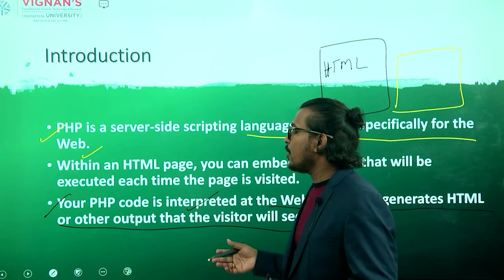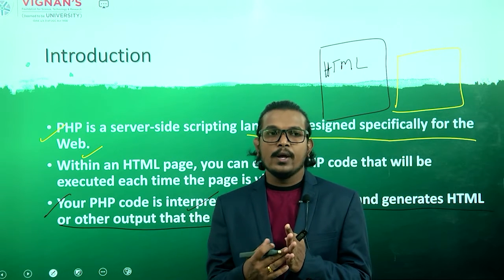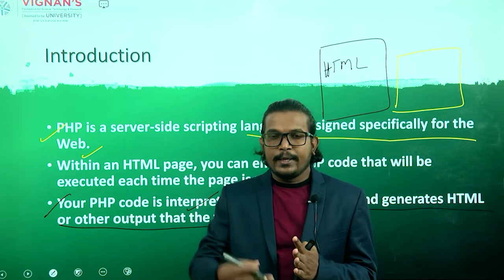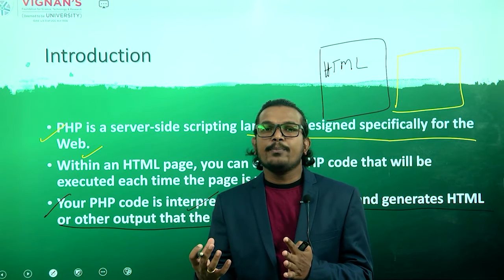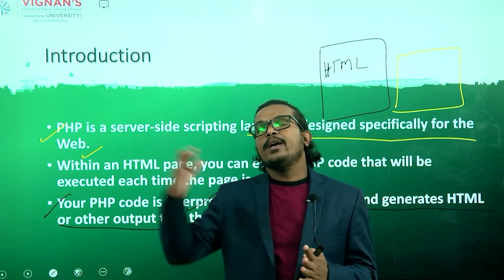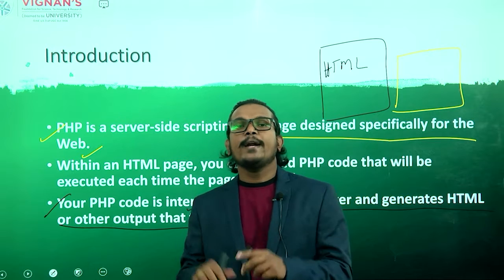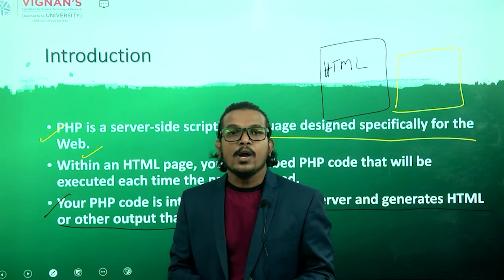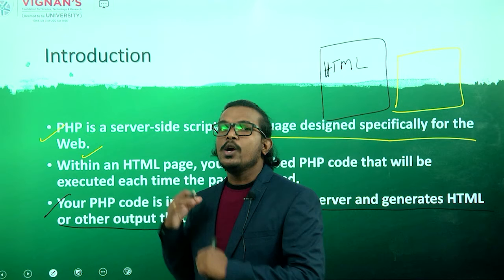So what we are talking about here is that you write some PHP code, you interpret it, get the PHP code output, form it into HTML, and forward that information to the requested client, or display that information in a web browser. Clear?